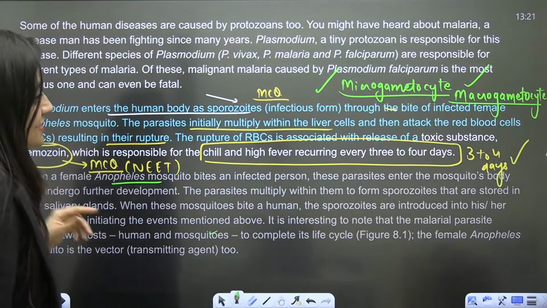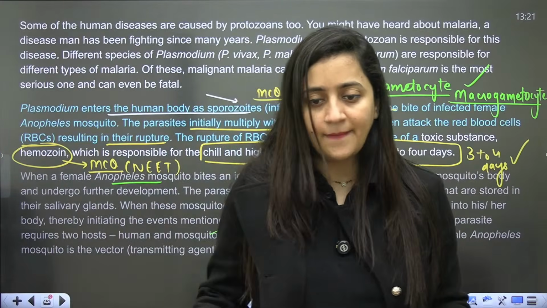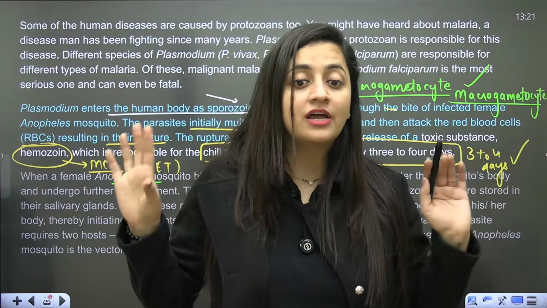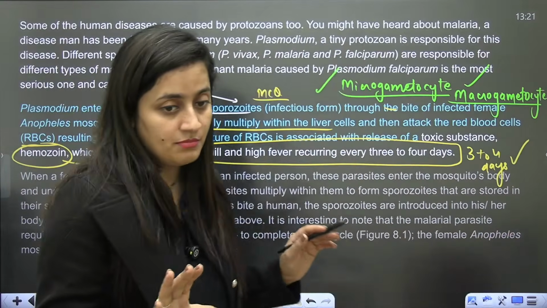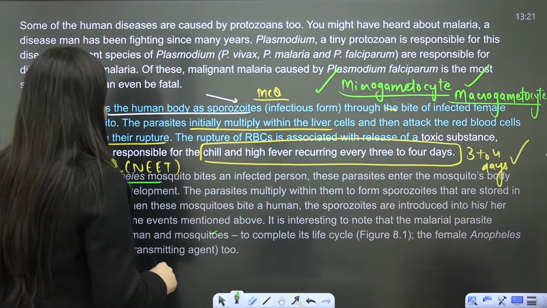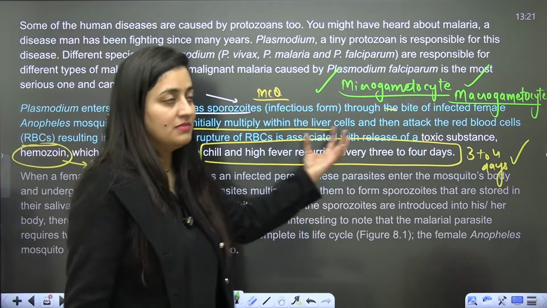That is why if you ever visit the hospital wards where malaria patients are kept, they make sure that mosquitoes are not there. So basically when a female Anopheles mosquito bites an infected person, these parasites will enter the mosquito body.